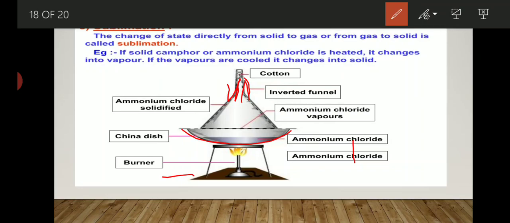Which proves that there is a process in which a solid directly gets converted into gas without going into liquid form, and that process is known as the sublimation process.